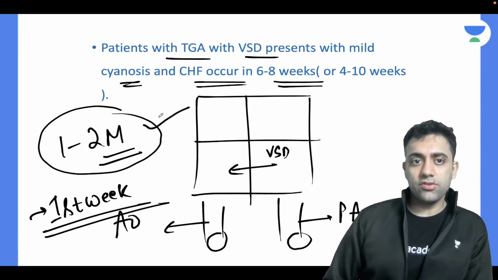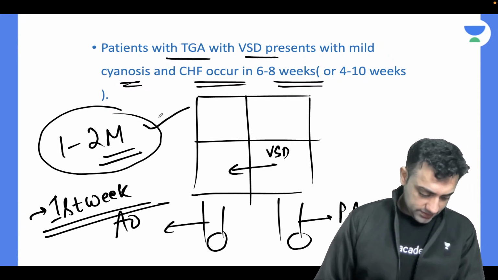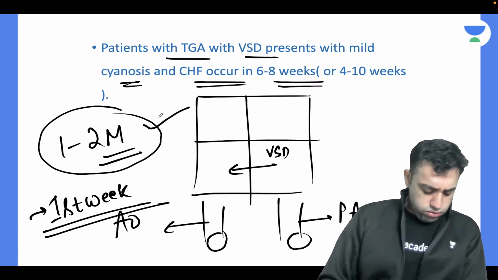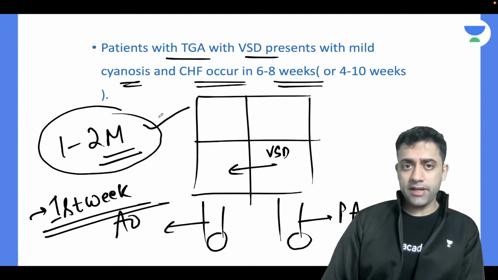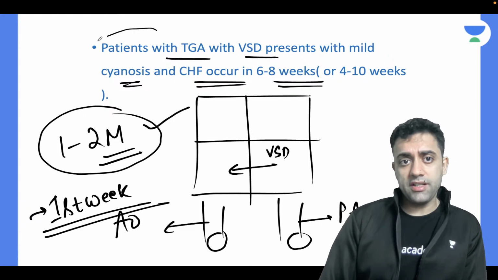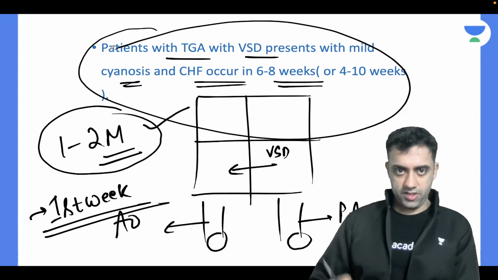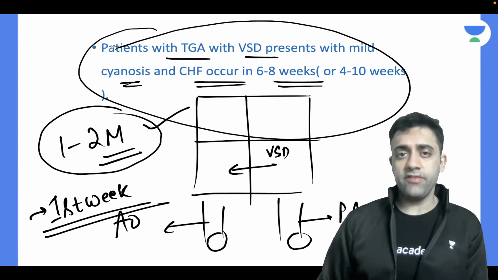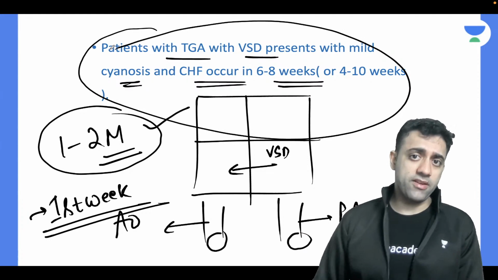Even some books say 4 to 10 weeks also, right? That's what, yeah, exactly. So if a baby has a VSD, will we keep the PDA open? Normally, that's what you got the answer by yourself. A patient with TGA with VSD has 6 to 8 weeks of life for survival. Within 6 to 8 weeks, you have to do something, otherwise the baby will expire.